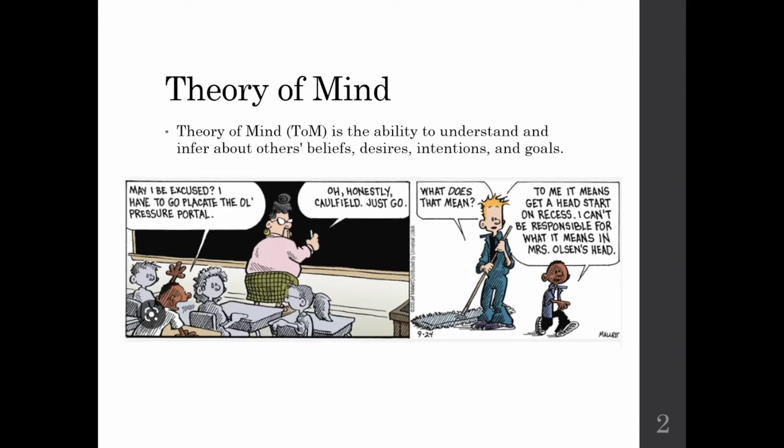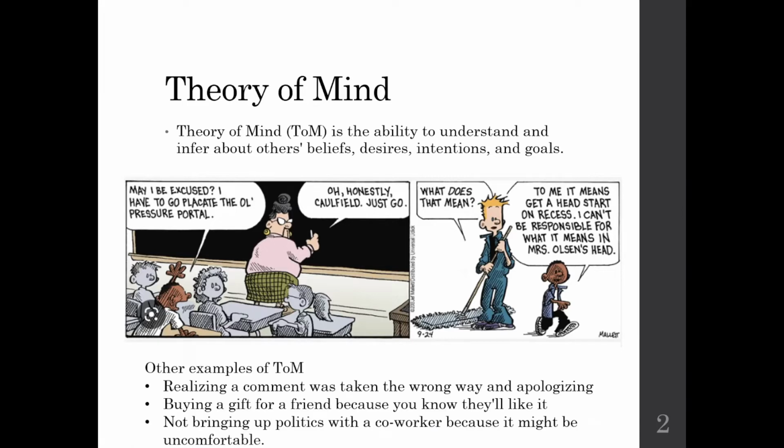But we use theory of mind all throughout our days, all throughout our lives. Some other examples are realizing a comment was taken the wrong way and apologizing for it because you know you made a bad impression, buying a gift for a friend because you believe they'll like it, or not bringing up politics with a coworker because you realize it might make them uncomfortable.